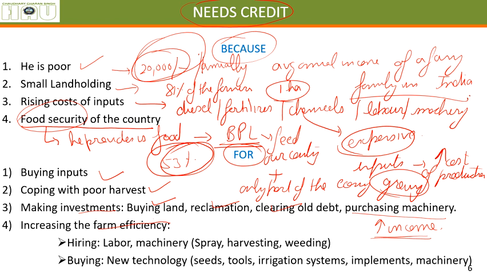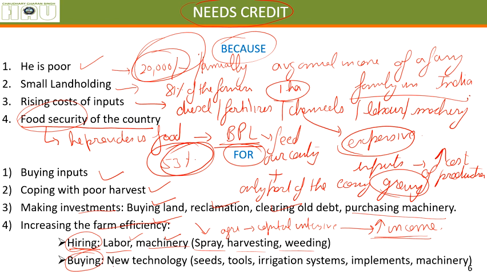Increasing the farm efficiency, that is hiring labor, machinery, spray, harvesting, weeding. He can hire more and more of these things, and as you know, agriculture today is capital intensive. That means it needs more and more of labor, more and more of machinery of specialized types. So by providing credit, we can hire those things and increase our income.